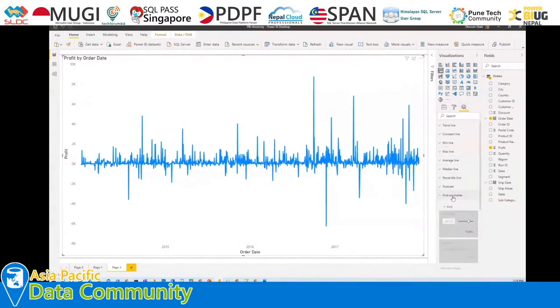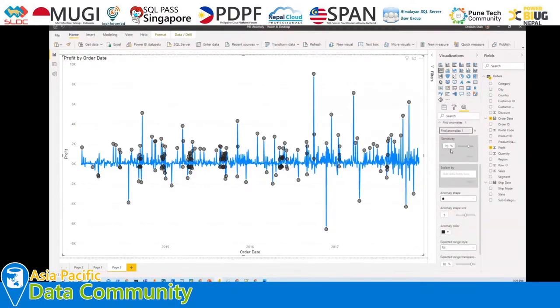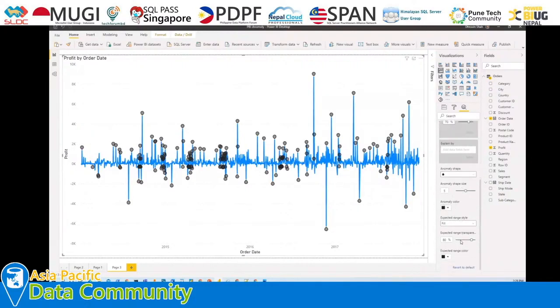Now we just need to expand Find anomalies, and we will have an Add option over here. Let's click on Add. Once we click on Add, you can see that it enables some options for us. The first option is sensitivity, the second is Explain by, then anomaly shape, shape size, anomaly color, expected range style, and expected range color.